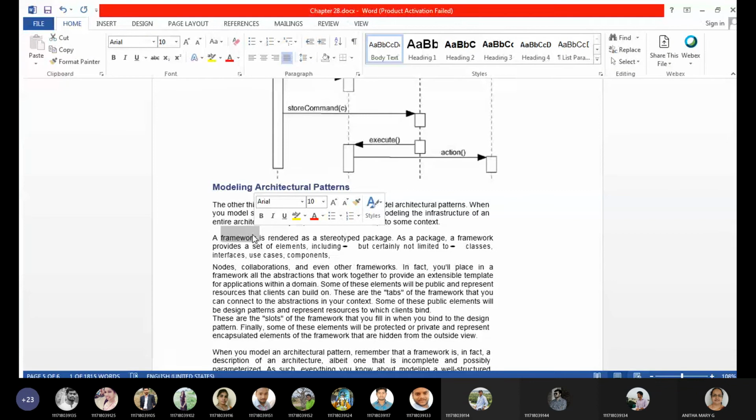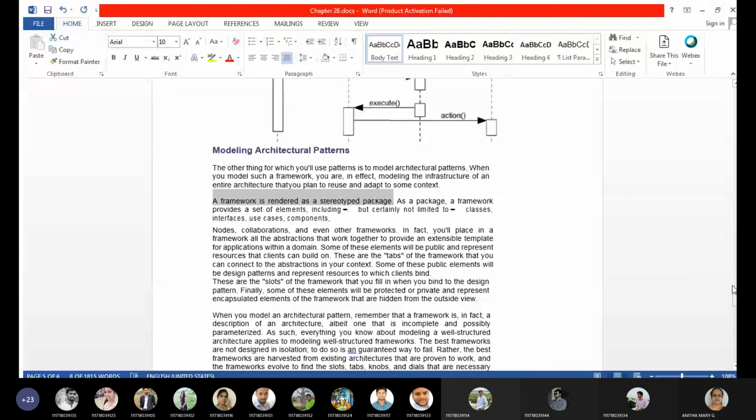Okay, so how do we give a framework? It's like a stereotyped package. And as a package, a framework provides a set of elements including, certainly not limited to, classes, interfaces, use cases and components, but also many kinds of nodes, collaborations and even other frameworks.